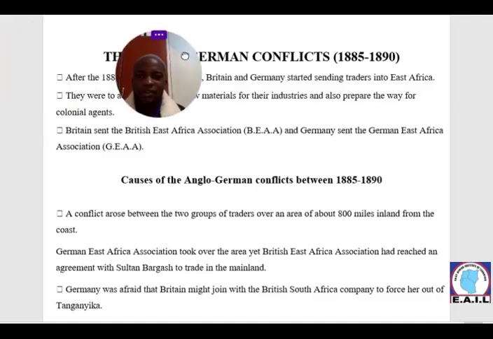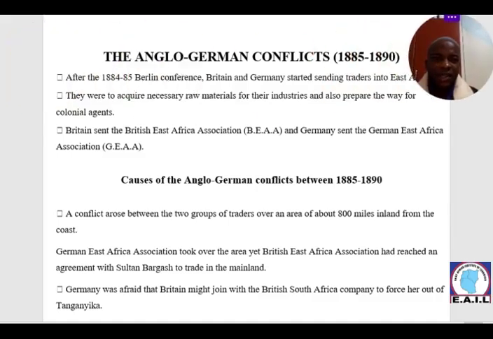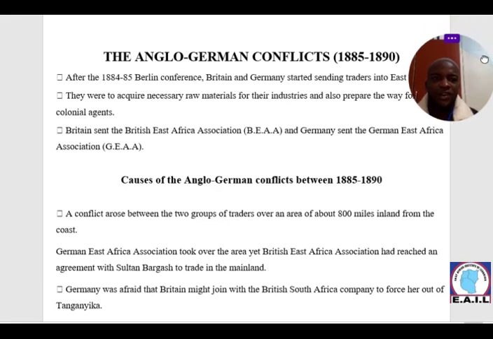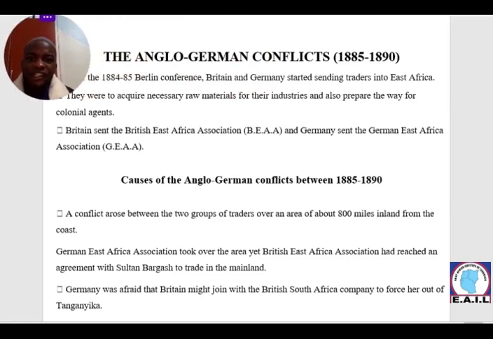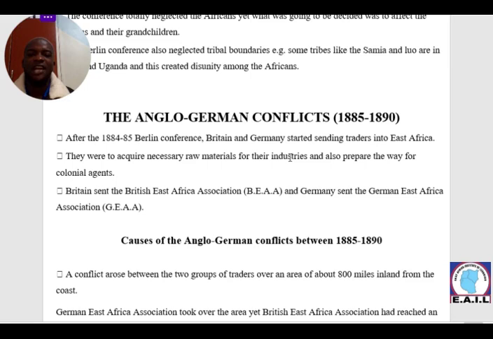The Anglo-German conflicts. So looking at these conflicts, they took place in 1885. If you hear the word Anglo, that is Britain, and German means Germany. So these were the conflicts between Germany and Britain.